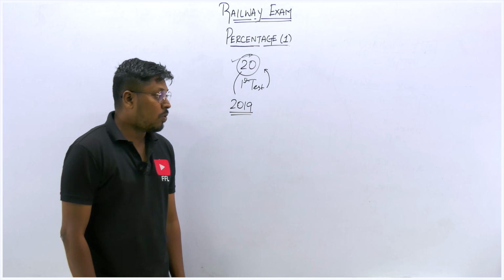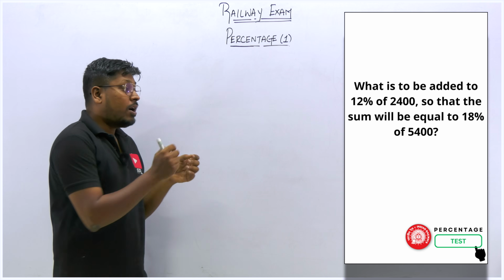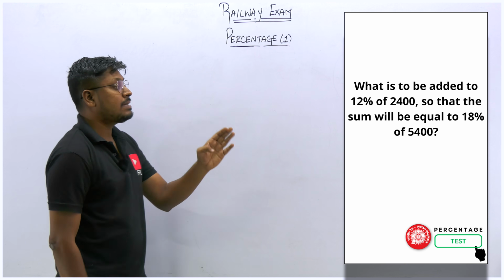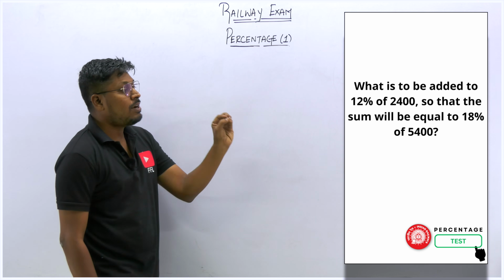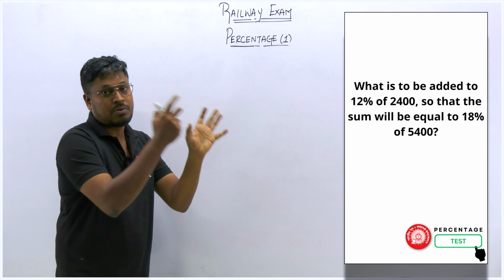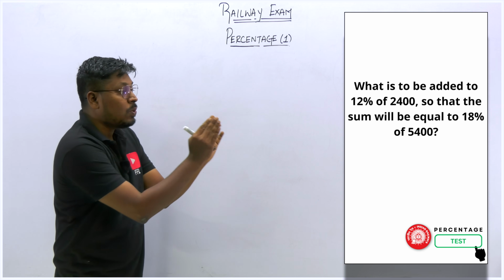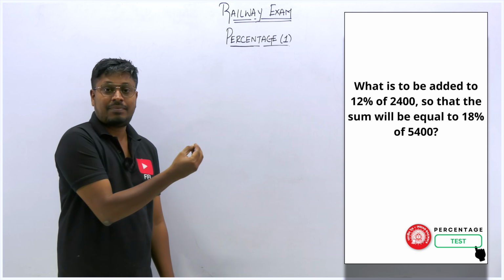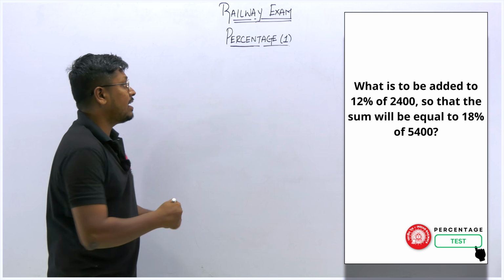Now let me move on to the questions in this video number 9. Question number 1: what is to be added to 12% of 2400 so that the sum is equal to 18% of 5400? We have to add some number to 12% of 2400 in order to get an answer that should be equal to 18% of 5400. First we don't know the answer for 18% of 5400, so first we can find that.